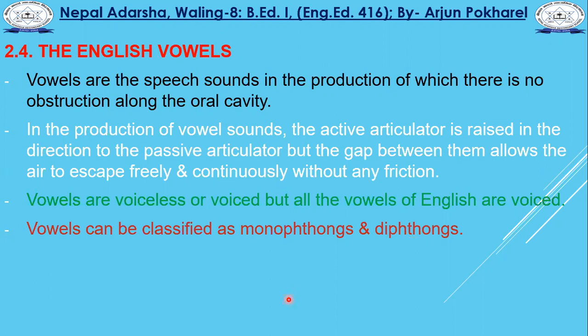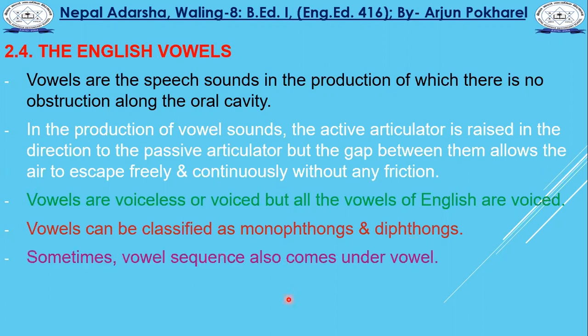In this way we can do it. And sometimes a vowel sequence also comes under one vowel. Vowel sequence means, for example, I told you about high. In higher, when you pronounce higher, what happens there? Ah, ee, uh: three sounds seem to have come.